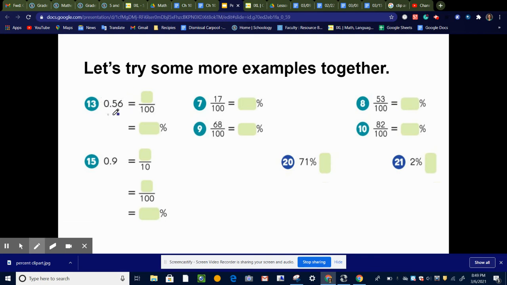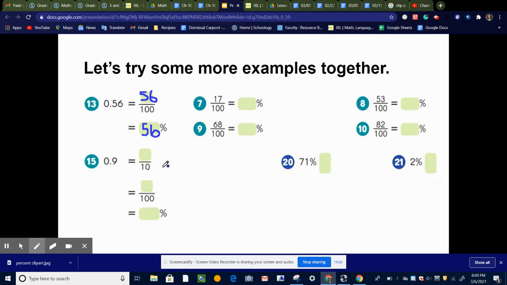So this says 56 hundredths. And if you remember from what we learned before, we can write 56 hundredths as 56 over 100. And once we get 56 over 100, remember that key denominator, it has to be 100 in order to change it to a percent. We know that 56 over 100 is 56%. So we've just changed a decimal into a percent.